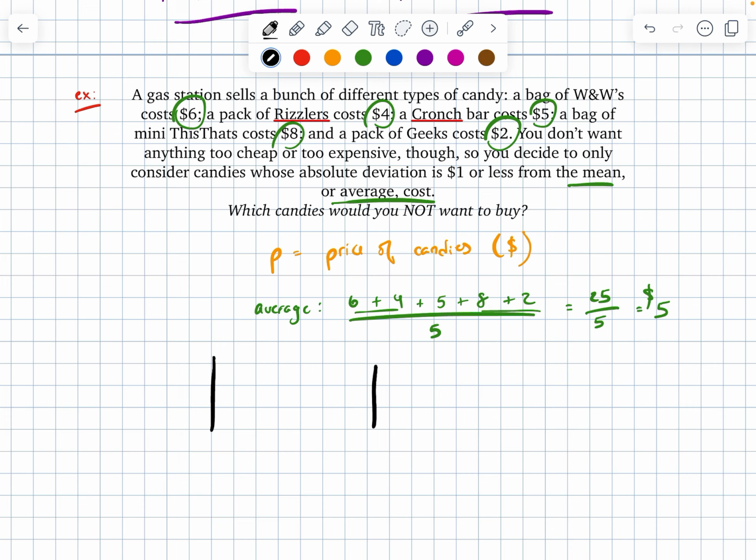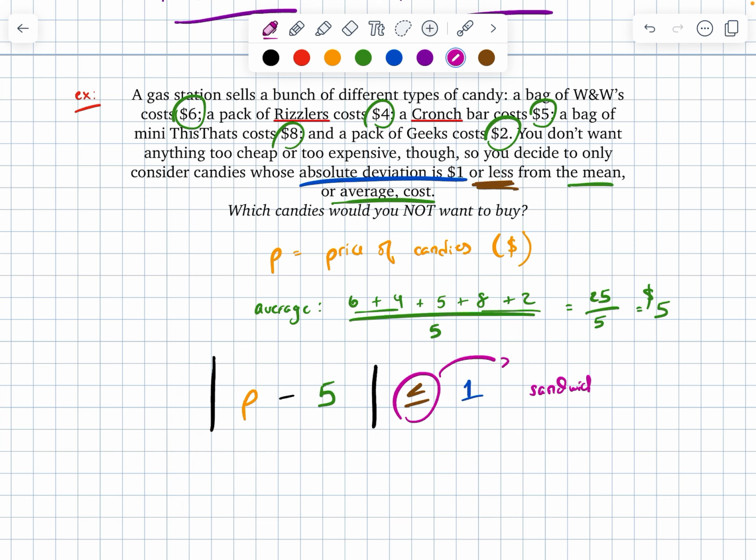So, reading here, for my absolute value inequality, I know I want to be $1 or less. That's my inequality symbol, right? So here, if I need to be $1 or less, I could be less than or equal to that $1 I'm told is my absolute deviation. So here's my 1. $5 is going to be my given number or my average, which is my indicator. And then I just need to subtract that from my price here of P. Cool. So P minus 5, absolute value, is going to be less than or equal to 1.